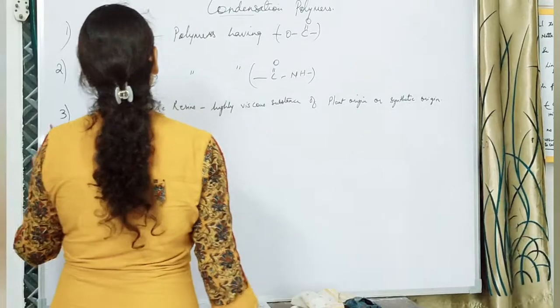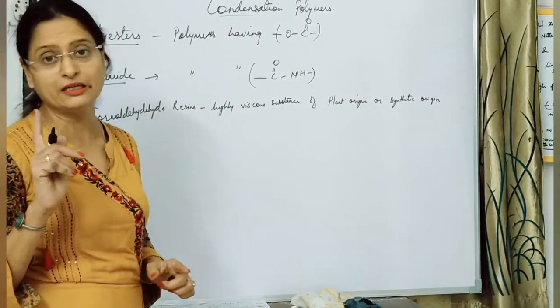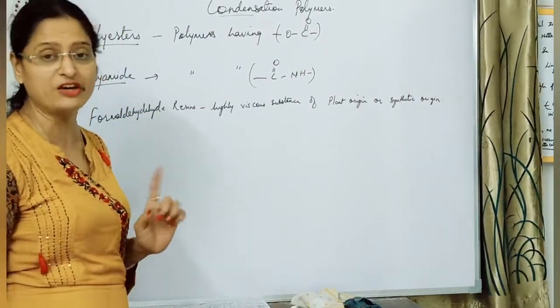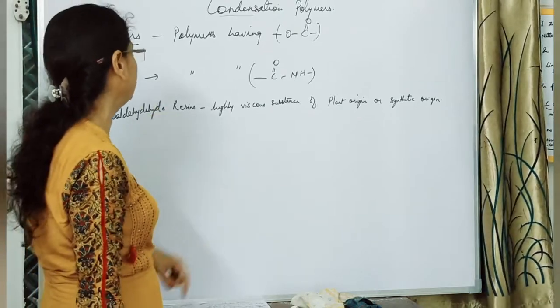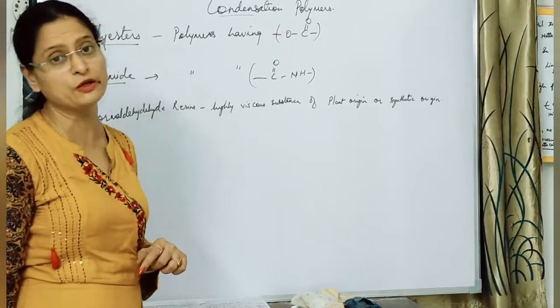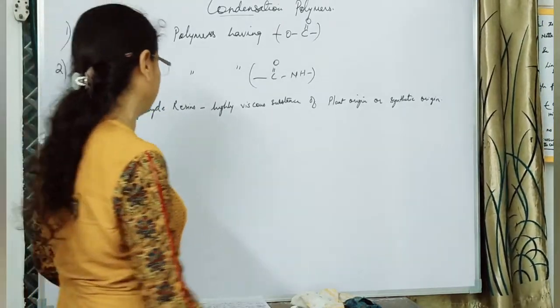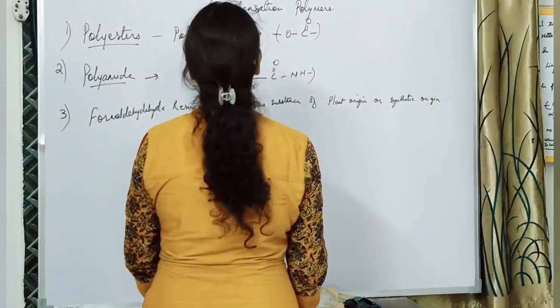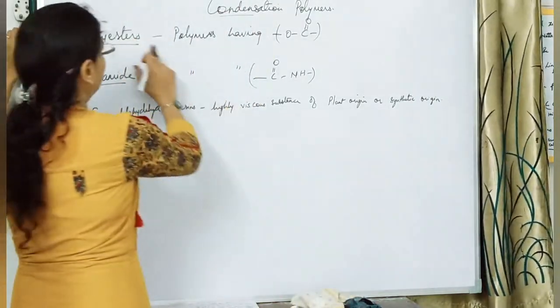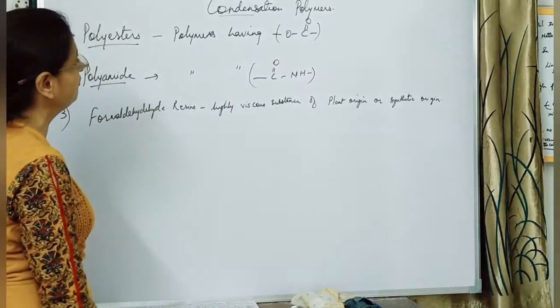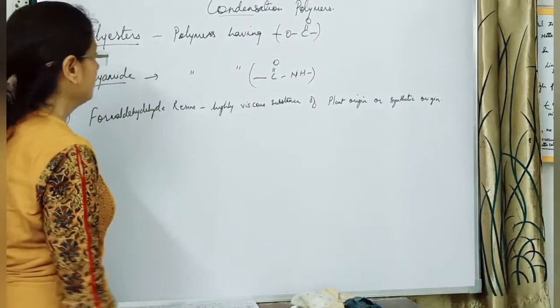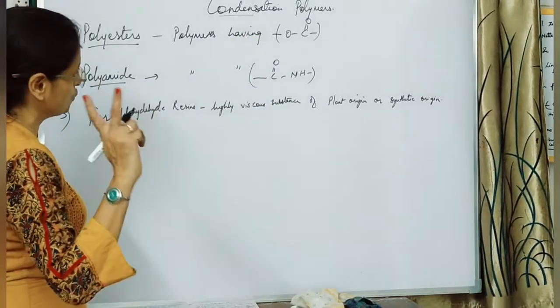Under formaldehyde resins we will be studying two types of resins, where in the first case we will be using phenol and formaldehyde, and in the second case we will be using melamine and formaldehyde. So let us begin. First of all we will study the polyesters, the polymers having the ester linkages. Under this we will be studying two examples.